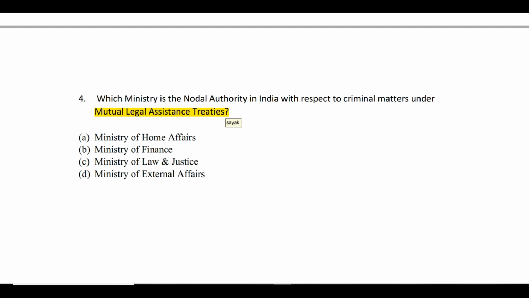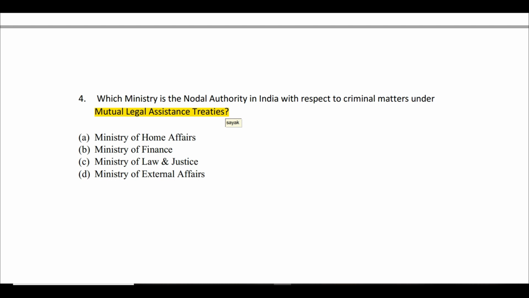From the name you can understand that there is involvement between India and other countries, or between different states of India, and some amount of legal assistance will be exchanged between them, or there will be some amount of cooperation on the legal aspect. So the question is, which ministry is the nodal authority in India when it comes to criminal matters under this treaty, that is the Mutual Legal Assistance Treaty?